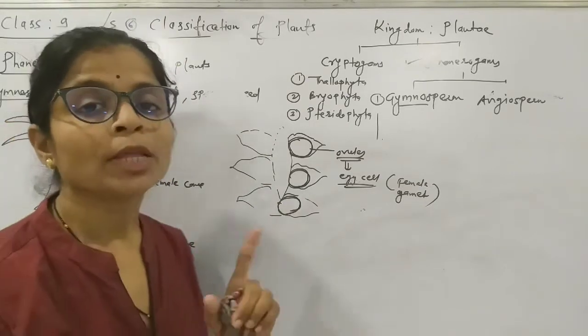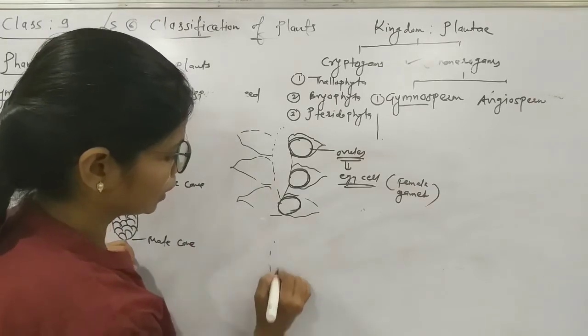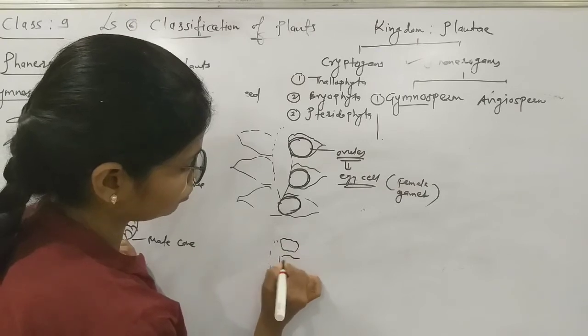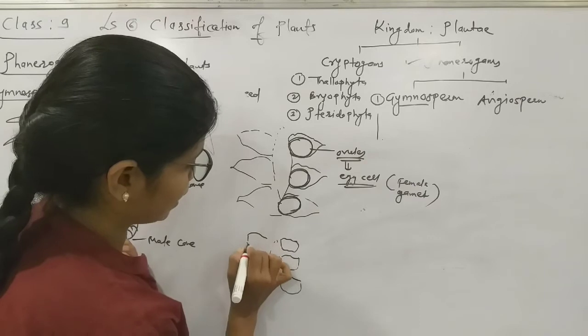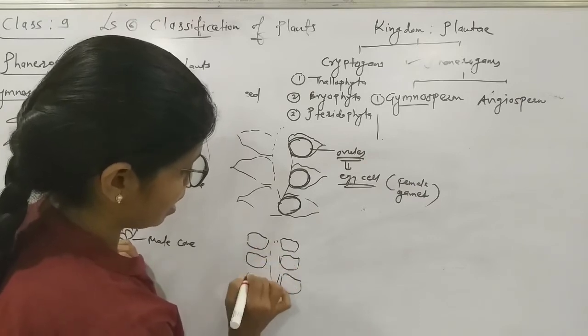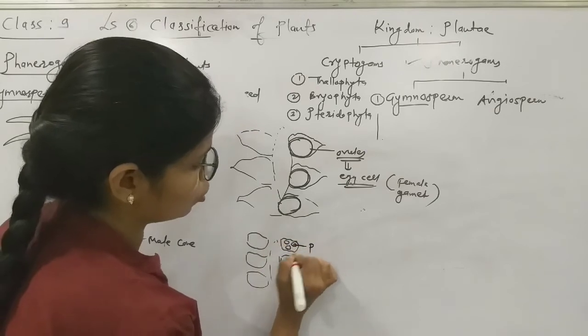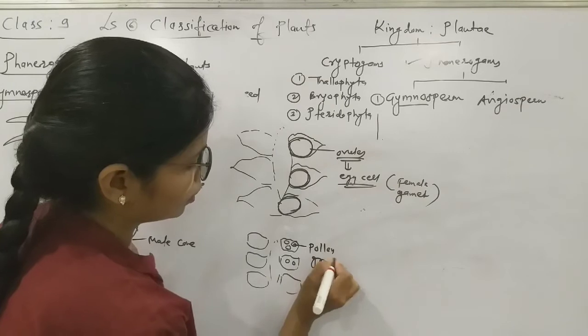In the same way, in the structure of the male cone in vertical section, there are small sac-like structures, and in them there is the presence of pollen grain.